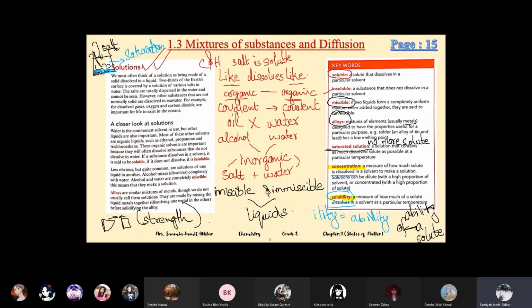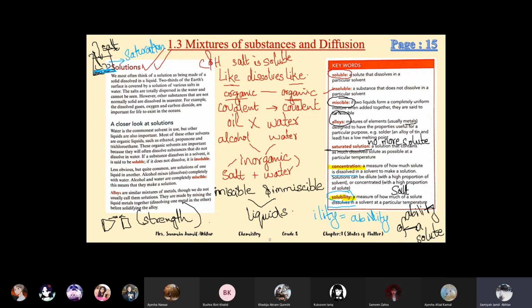Concentration is when we have a solution and we see how much solute is dissolved in it. Solubility is the ability: we have a solute like salt, and we check how much of it can be dissolved, what is its ability to be dissolved in water or another substance.